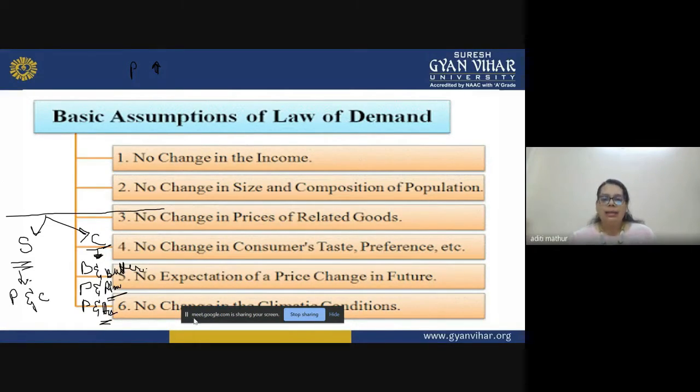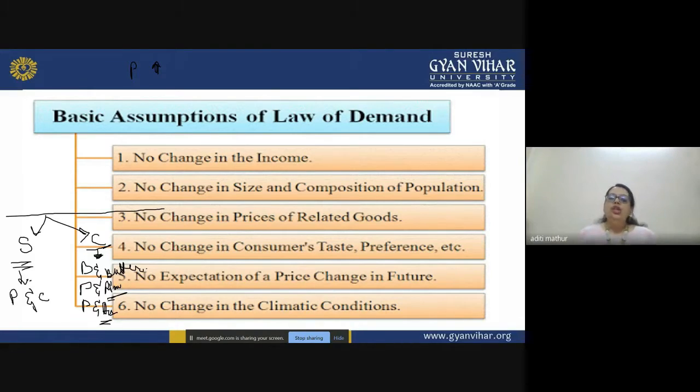The last assumption is no change in the climatic conditions. We assume that there is going to be no change in the climatic conditions because the climatic conditions affect the prices and the production level of our farm related products. So we assume that there is no change in the climatic conditions, and then we study the law of demand.